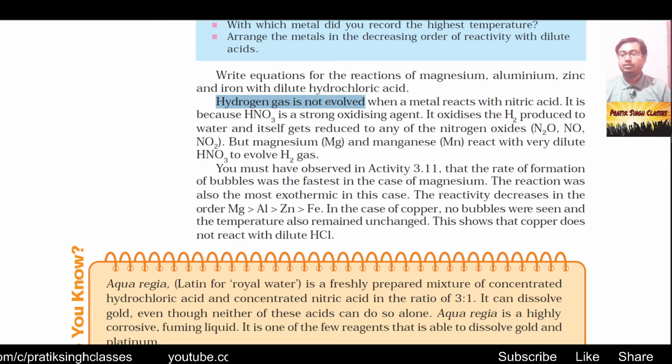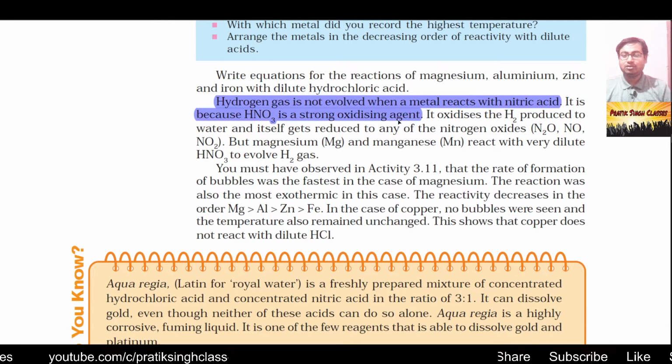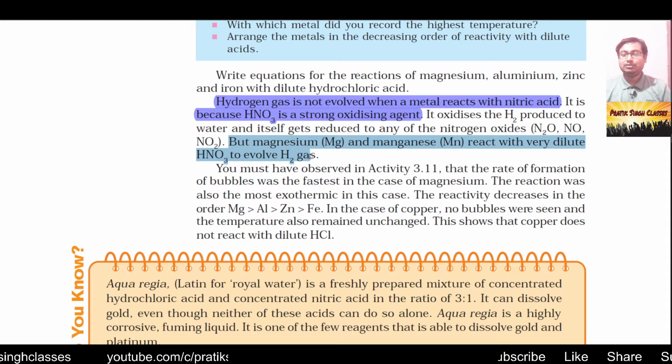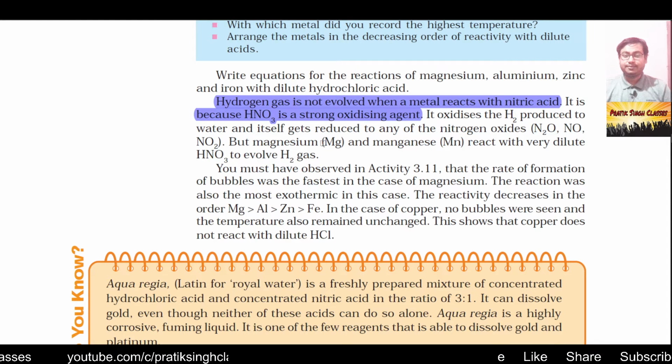Hydrogen gas is not evolved when a metal reacts with nitric acid. Do remember that. It is because nitric acid is a strong oxidizer, and because of its very high oxidizing activity, it oxidizes the hydrogen and produces water itself, and gets reduced into nitrogen oxides, that is N2O, NO and NO2, different types of oxides of nitrogen. But magnesium and manganese react with very dilute HNO3 and they evolve hydrogen gas.